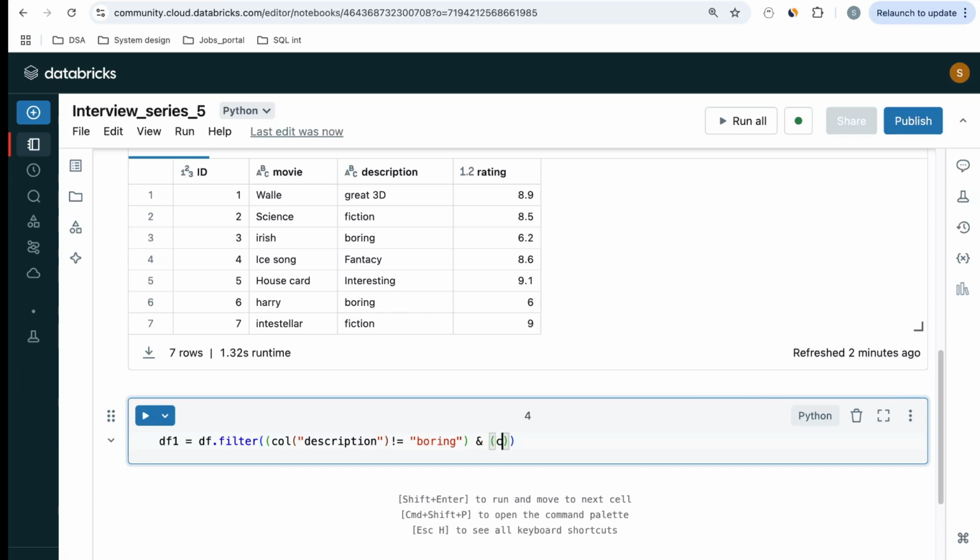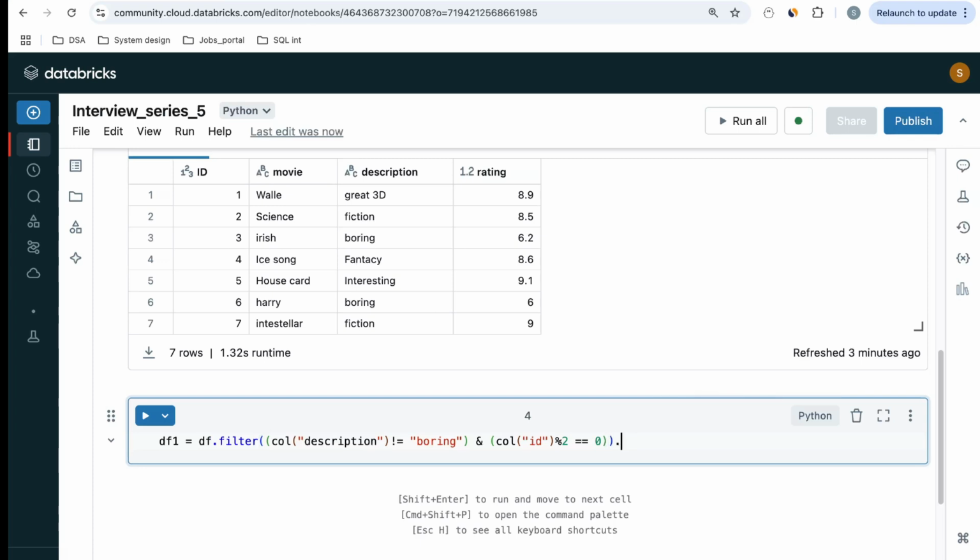Now I will be mentioning the column should also be even. How will you calculate the column is even? The column is ID and I will do a modulus 2. If modulus 2 is equal to 0, then it will filter the data set. So in PySpark, you write equal to equal to, which is what equivalent means, right? Now, this is my filter condition.